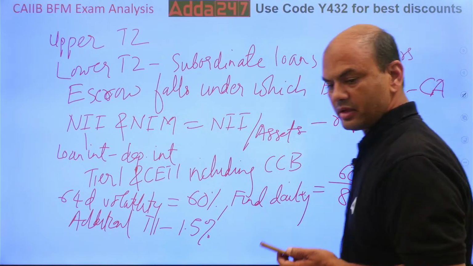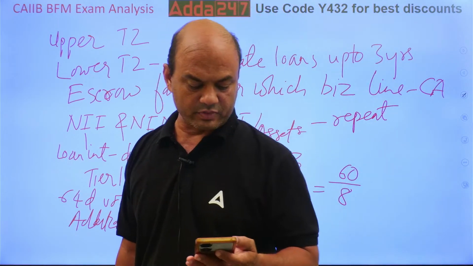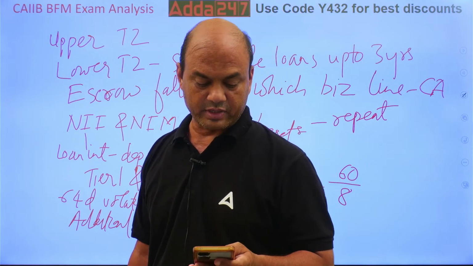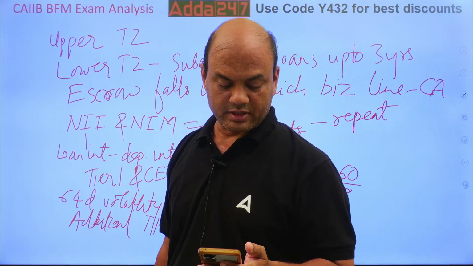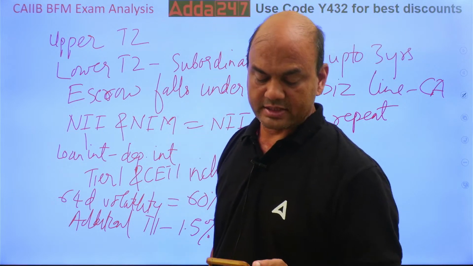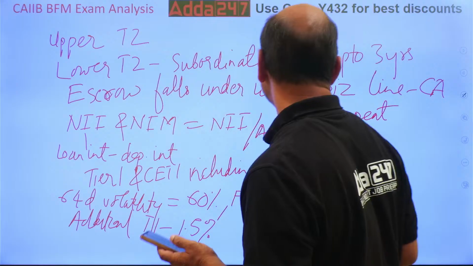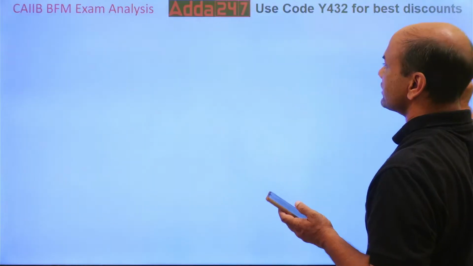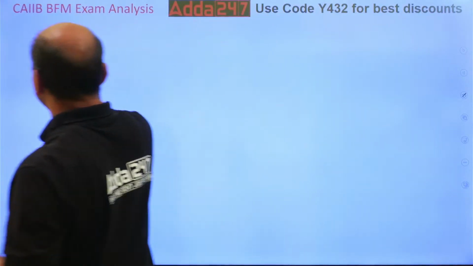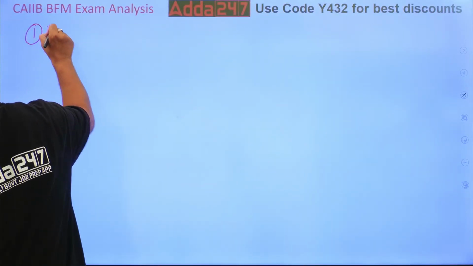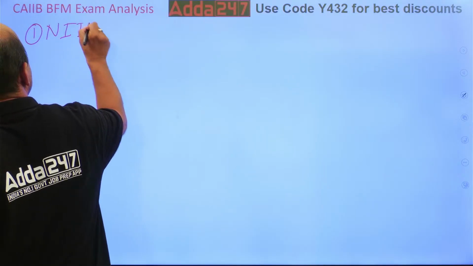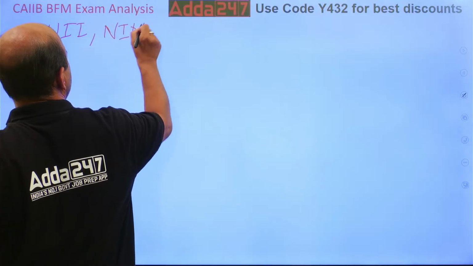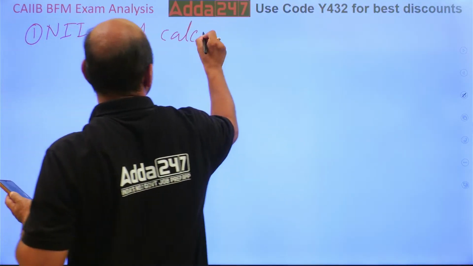Then next, what was the next one? RSA and RSL. There was one question on RSA and RSL. This was new over here. So, I'll write it: NII and NIM, same as that in the morning. Calculation of NII, NIM calculation.